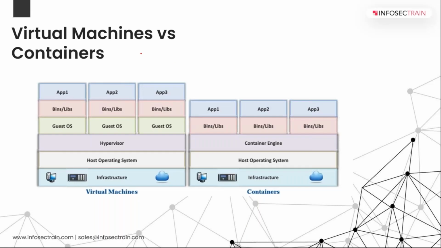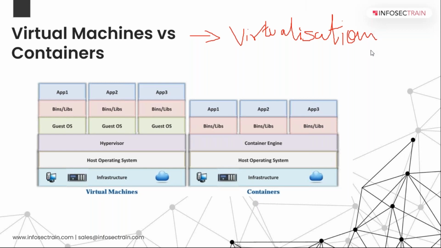So starting with virtual machines and containers, right? Before this, whenever we talk about cloud, we have a concept which is virtualization, right?